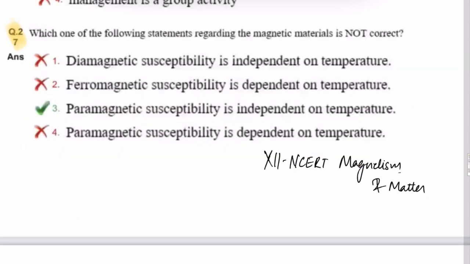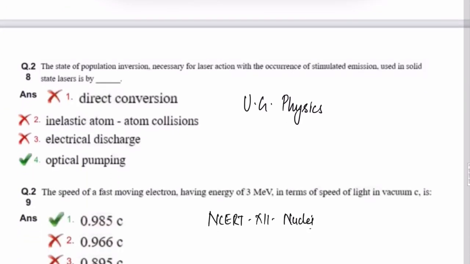In the next question, question number 27, it's a simple theoretical question asking about magnetic materials, diamagnetic, ferromagnetic, paramagnetic. So these are all questions from the class 12th magnetism and matter chapter. Question number 28. The state of population inversion. So this question is from the laser chapter, which we have studied in our first year physics. So this was the third question which was asked from first year physics.